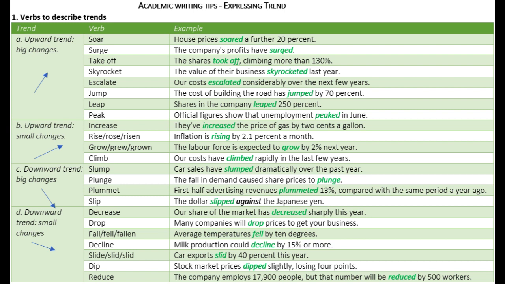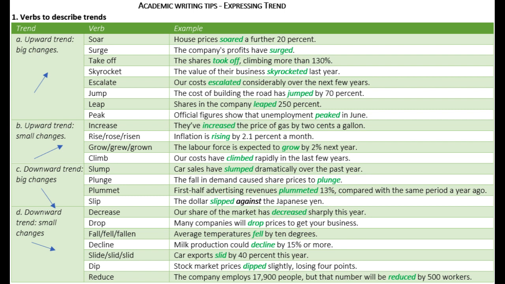B. Upward trend, small changes. Increase. Example, they've increased the price of gas by 2 cents a gallon. Rise, rose, risen. Example, inflation is rising by 2.1% a month. Grow, grew, grown. Example, the labor force is expected to grow by 2% next year. Climb. Example, our costs have climbed rapidly in the last few years.